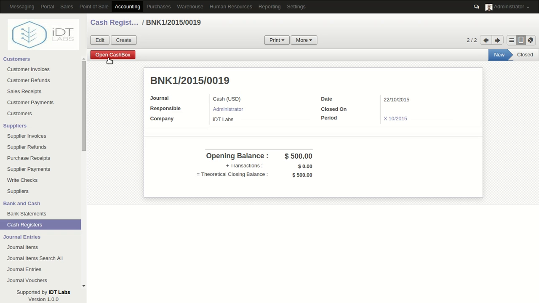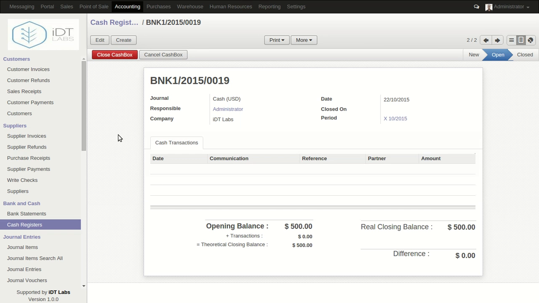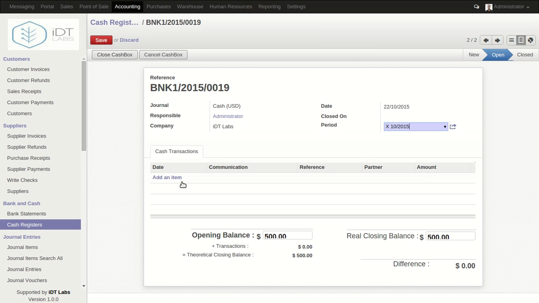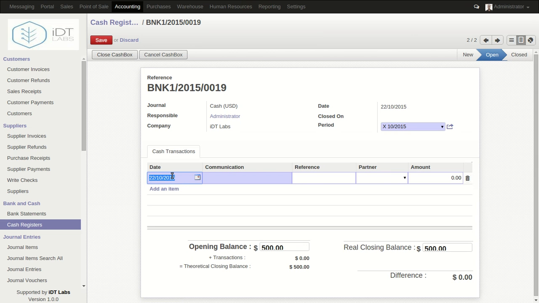Then we open the cash box. We click edit, and then we start adding cash transactions into the cash register. This is the date, a communication, the reference, and then the partner.